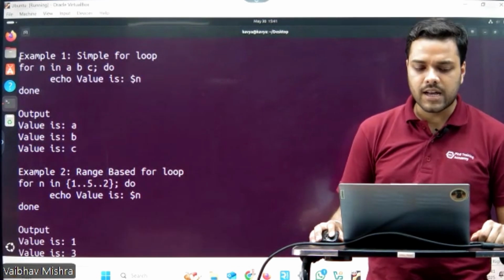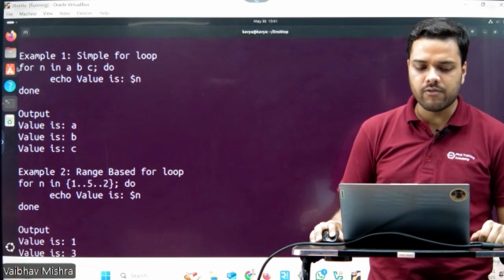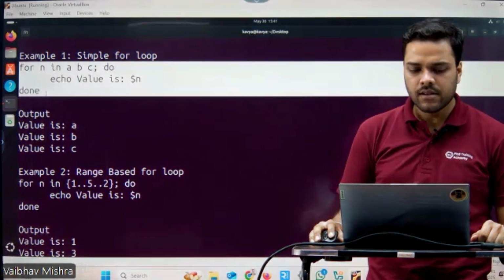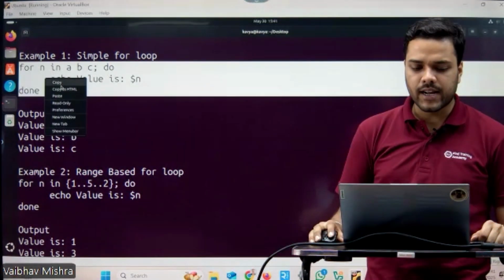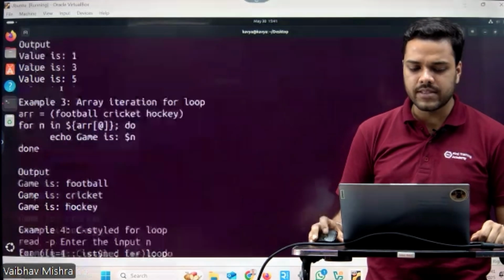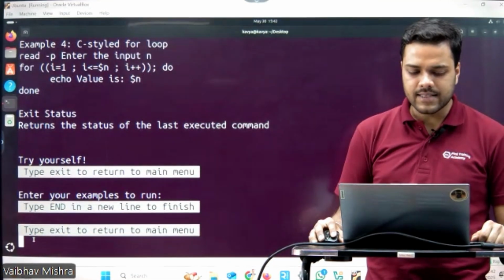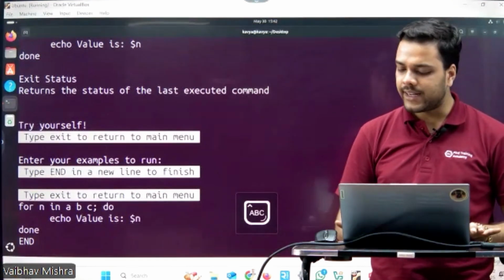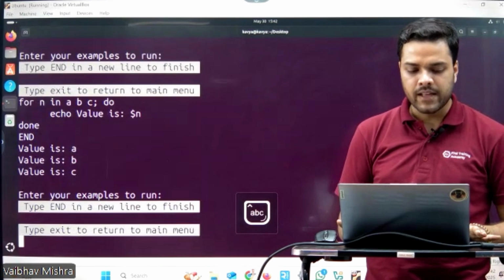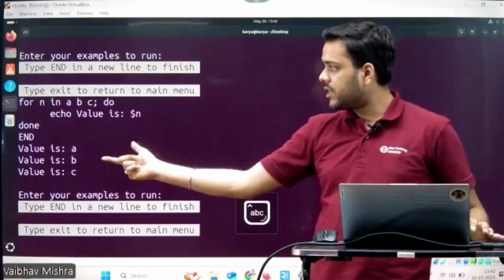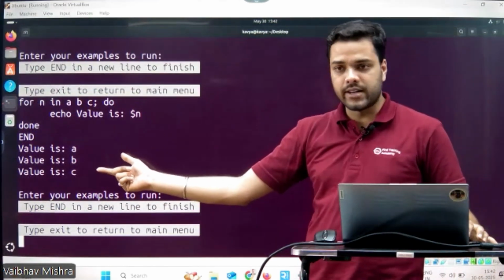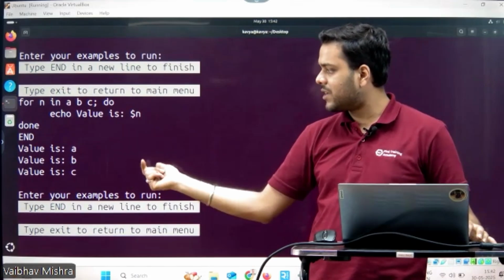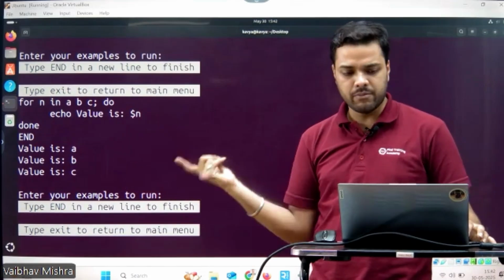So let's check one of the examples above, to see if it is working or not. Let's check example number 1: for i in A B C, print the value. What I'll simply do is copy this and paste it here. After pasting, I have to write capital N in the new line and press enter. Here you will see the output of the above expression being calculated. The value is A, the value is B, and the value is C. So the for loop is being processed here.